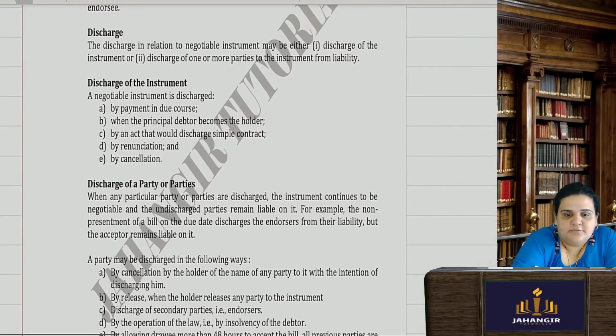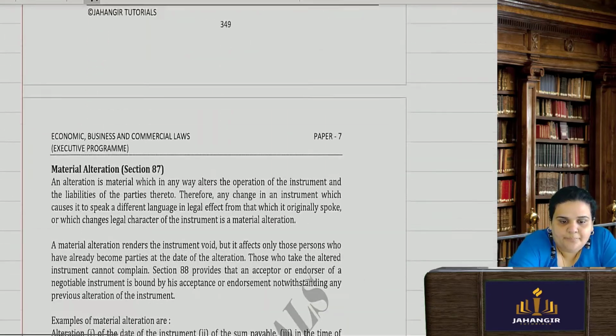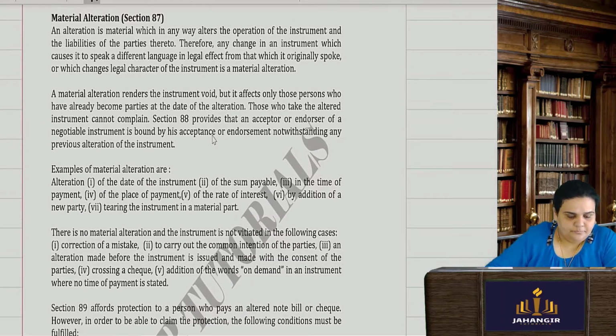Now, discharge of the instrument. Discharge is done by payment in due course, when the principal debtor himself becomes the holder, like no negotiation back, by an act that will discharge by simple contract, renouncing the rights, and by cancellation. Material alteration. Basically, what is material alteration? Here, if you are making any material changes to a given instrument, it will be known as material alteration. An alteration in material which in any way alters the operation of the instrument and the liabilities also of the party.